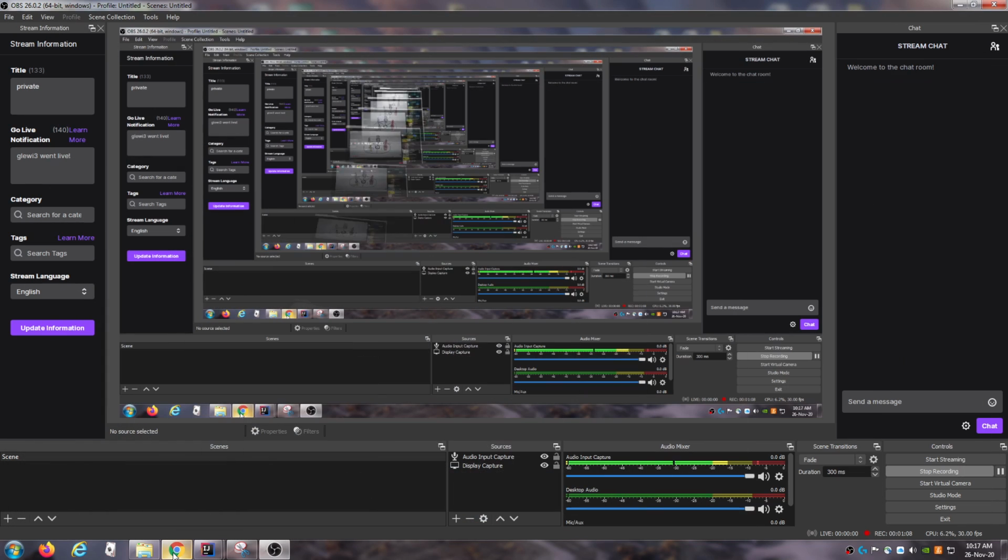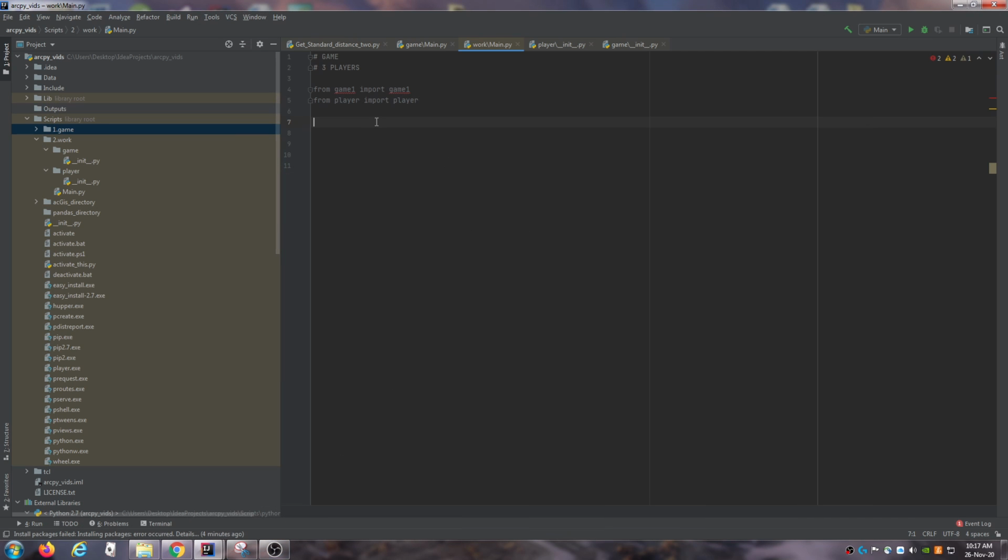So in order to do that, we need to essentially do a couple of things. So in Python, we need to determine what we have, right? So we know that we have a game, and we know that we have 3 players. So in order to do this, I'm using IntelliJ. You could also use PyCharm if you wanted to, which would do the exact same thing.